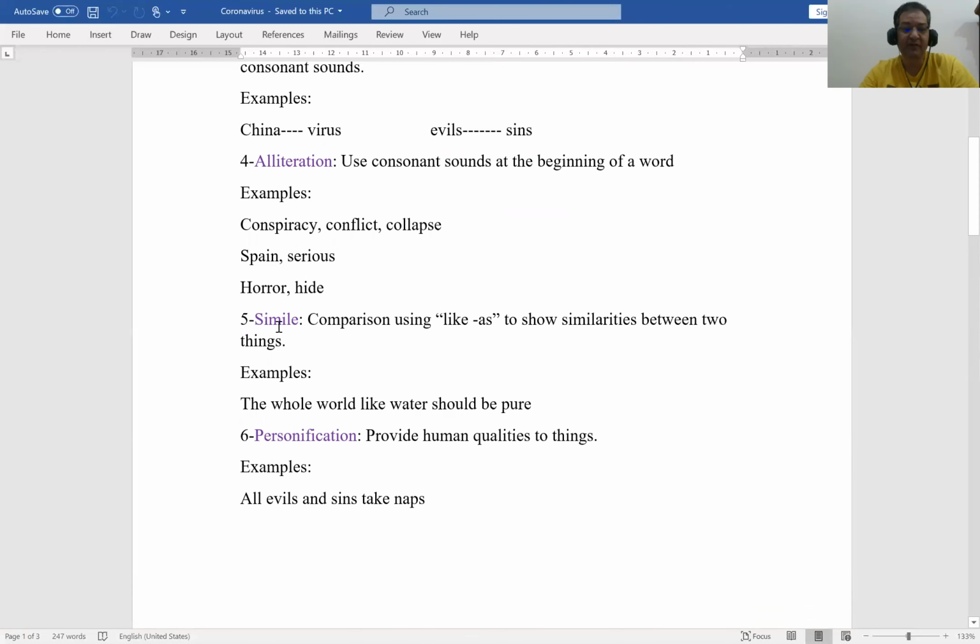Simile. What is simile? Simile is a kind of comparison between two things using like or as. So simile is a comparison using like or as to show similarities between two different things. The example: the whole world, like water, should be pure. So I compared the world and water. Yes, both should be pure. I used the feature of purity. So this is a comparison between the whole world and water.